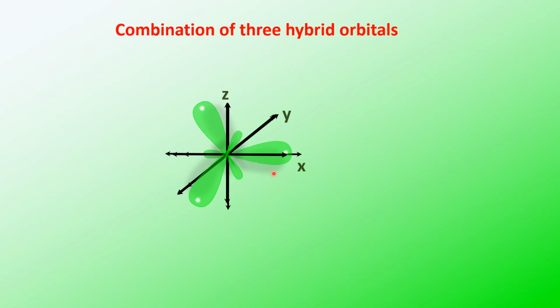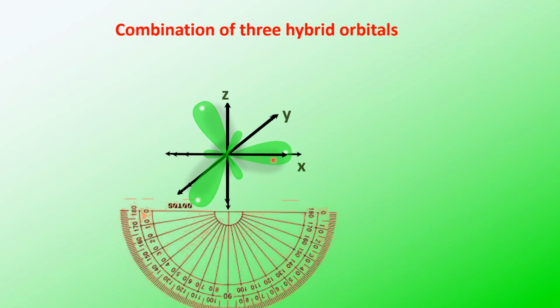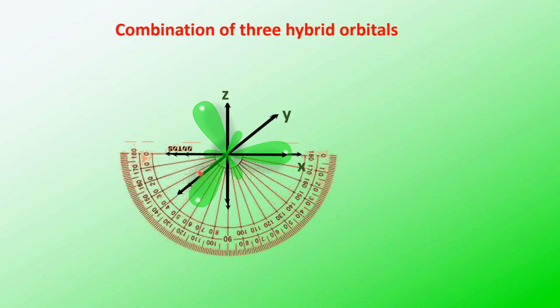Now we'll measure the angle between them. See, from here to here, it is an angle of 120 degrees. So in between these two hybrid orbitals, you are having an angle of 120 degrees.